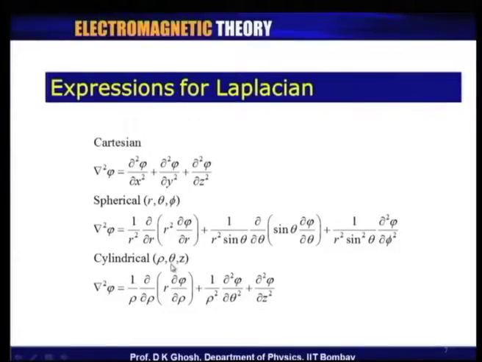In cylindrical rho, theta, z coordinates, as you know, the z coordinate is the same as that of the Cartesian. So, therefore, the Cartesian expression remains the same, and the other two are basically the polar in the x-y plane, and that is the way it looks.